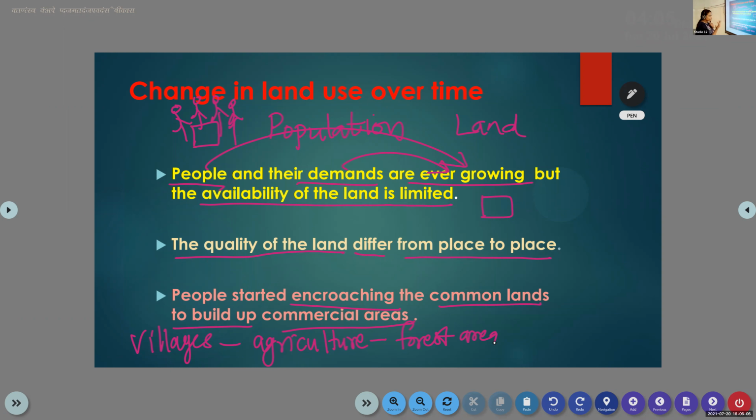Okay, that is in the case of villages. Then what about the commercial areas? People started encroaching the common land to build up commercial areas like housing complexes, theaters, parks, restaurants. So people started to encroach, or utilize the land, for their own purpose. Like housing complexes, hotels, restaurants.